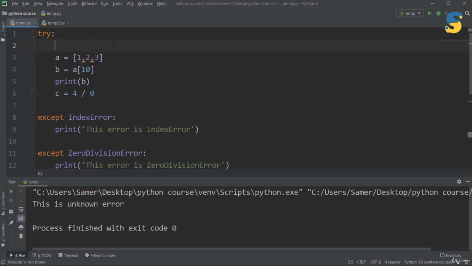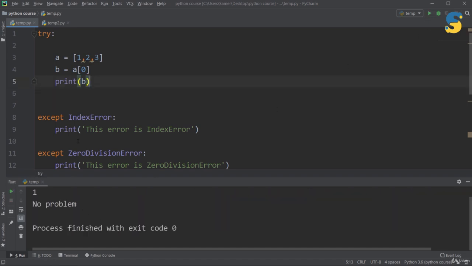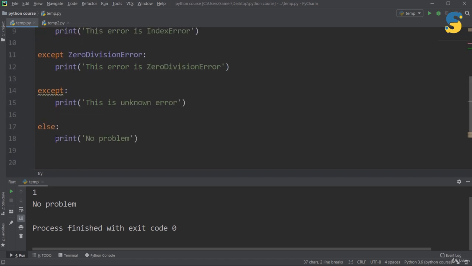So I will remove this. I will put 0 here and I will remove this part. Now this simple code will work without any problem, as you see if I run. Because now it works without any problem, you will note that the content of else has been executed.